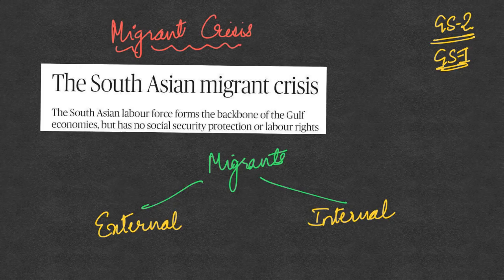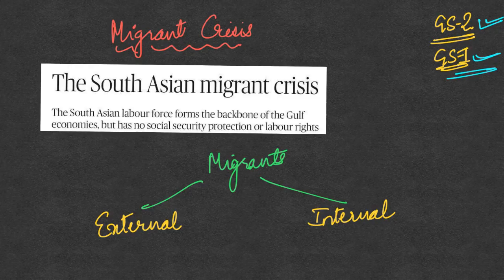Now we'll move on to the topic, which is the migrant crisis. The first topic, tiger conservation, comes under your GS3 syllabus, which is environment and wildlife protection. The migrant crisis can come under the GS1 syllabus also, which talks about the society and the nature of Indian society. It can also come under GS2 regarding the policies which have been directed towards the migrants, and also they form a chunk of the vulnerable sections of the society. So it can also come in your GS paper 2.